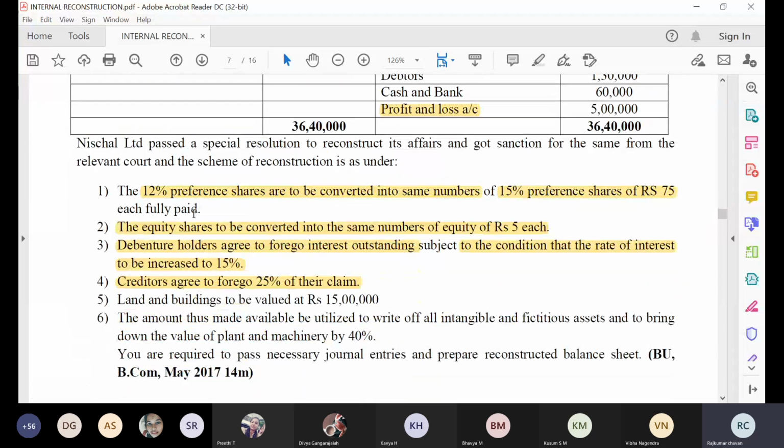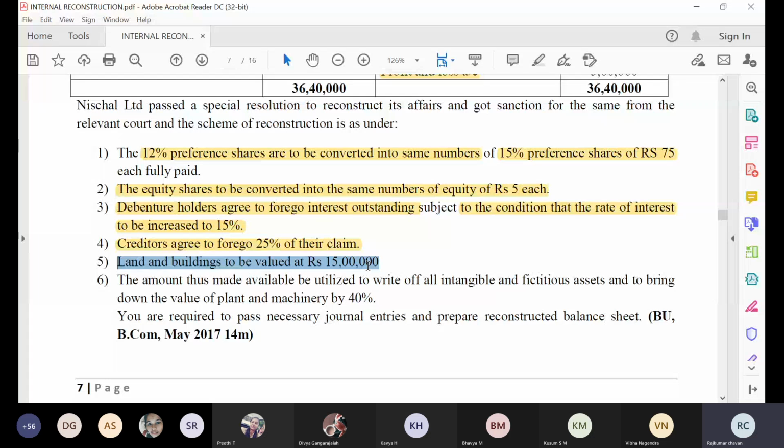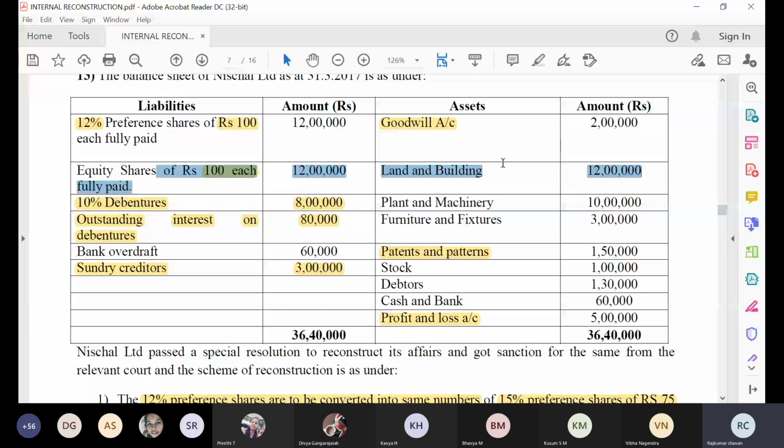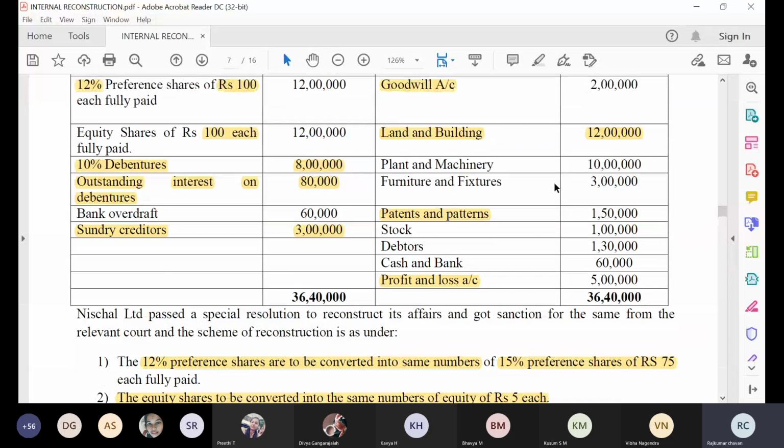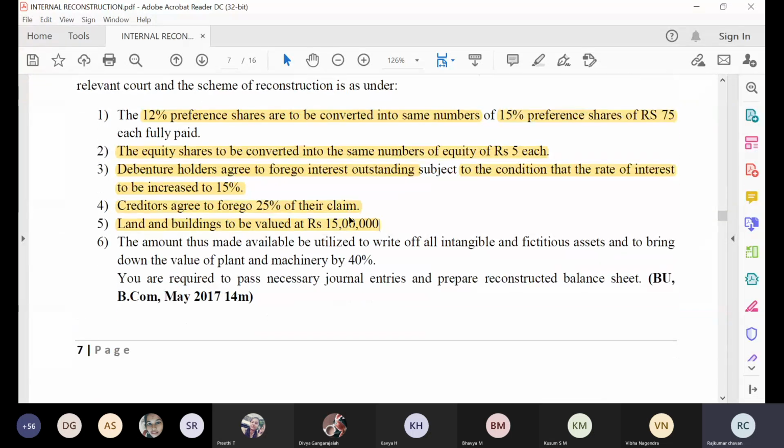Okay, coming to the next adjustment. Land and building is to be valued at 15 lakh rupees. Land and building to be valued at rupees how much? 15 lakh rupees. So what does it mean? Now in the book value, the land and building is 12 lakh rupees. Okay, land and building is how much? 12 lakh rupees. But the company is telling that in the market, the land and building value is 15 lakh rupees. So 12 lakh rupees of land and building, now in the market it is 15 lakh rupees. Is it not a profit for us? The increase in the value of the asset, yes or no?